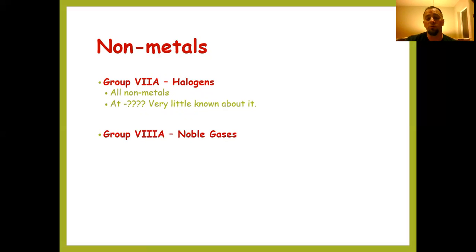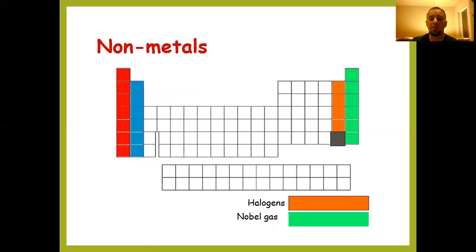The far right group, 8A, is known as the noble gases. And the reason they're called the noble gases, these are helium through radon, is because they're not very reactive. They're inert. In fact, they have no chemical reactivity. They're pretty happy just the way they are. So we call those the noble gases. They're noble. They stand alone and don't react with other elements. Okay, completely stable. So our halogens in the orange and our noble gases on the far right. So helium through radon on the far right there in green.